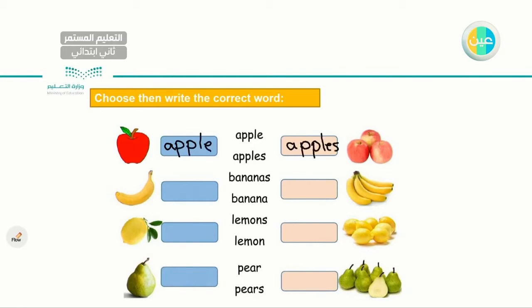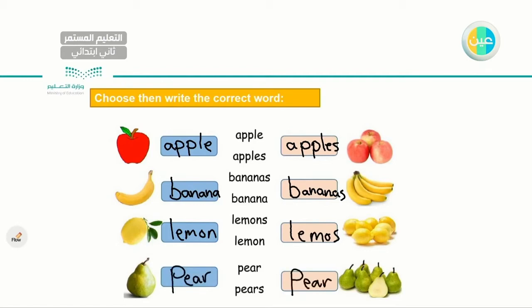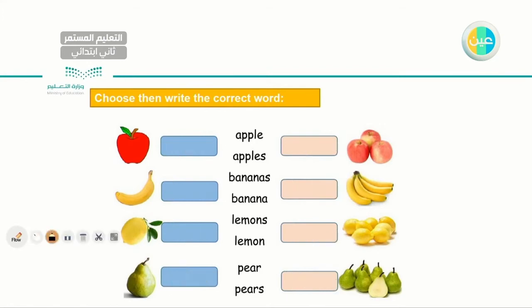Next, I have banana and bananas. What do you think? Very good. Banana is singular, so I will write it over here. And bananas are plural. Excellent. Next one I have lemons and lemon, singular and plural. Here I have just one lemon. And here I have lemons. Very good. The next one I have pear and pears. This is pear. And these are pears. Very good. So this is the difference between singular and plural. Let's go to the next one.